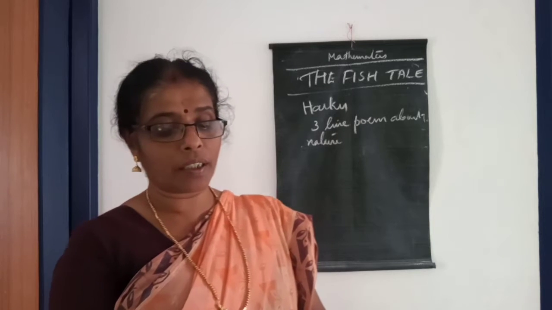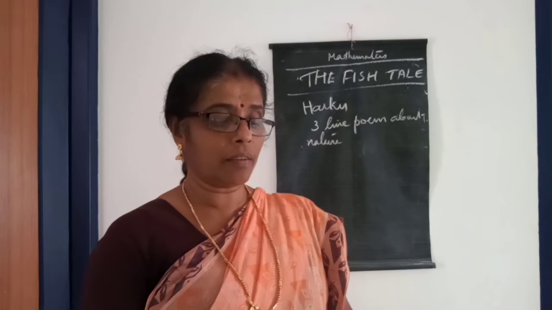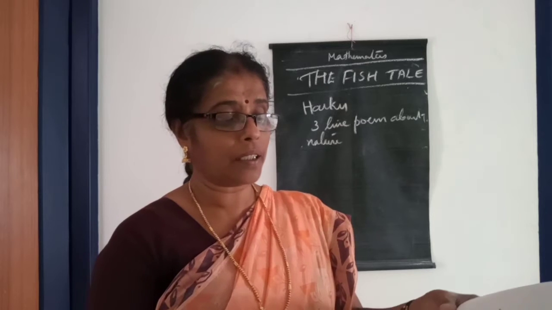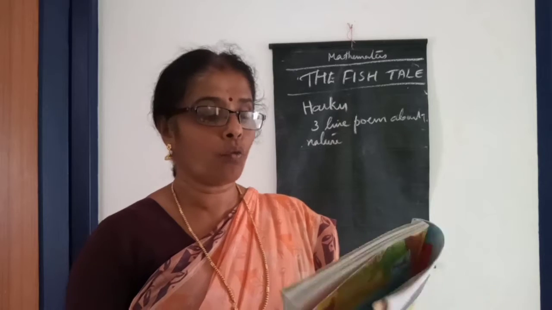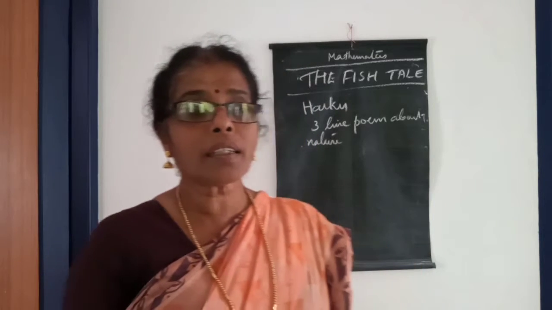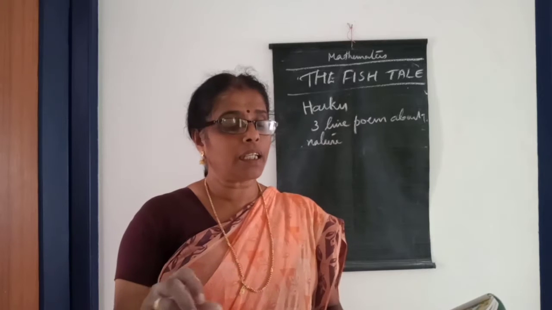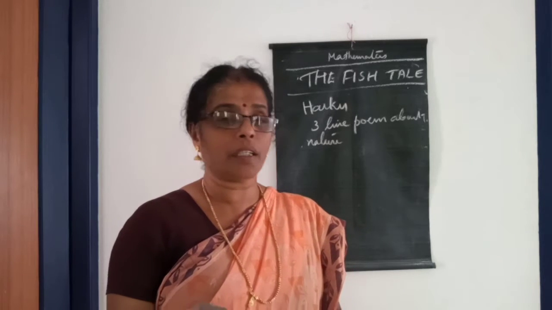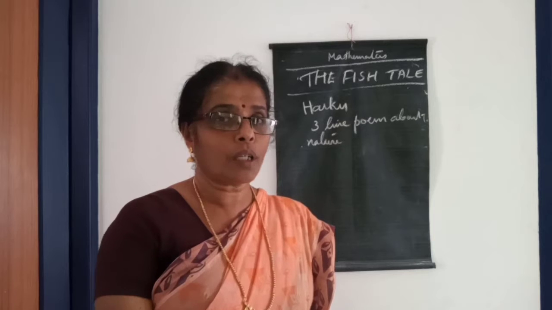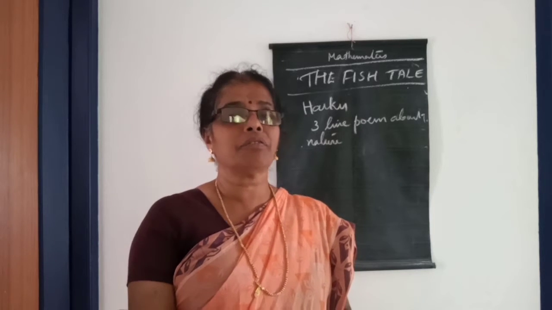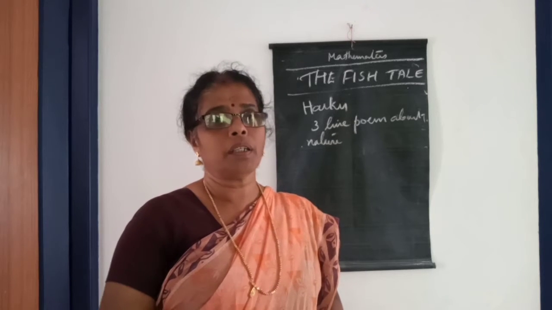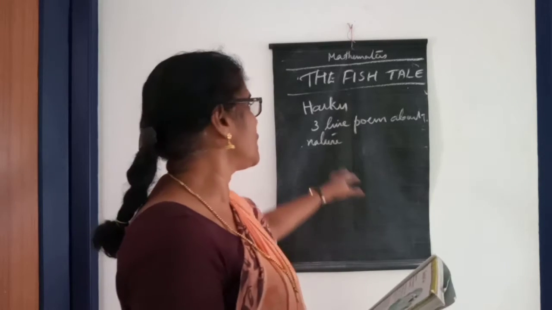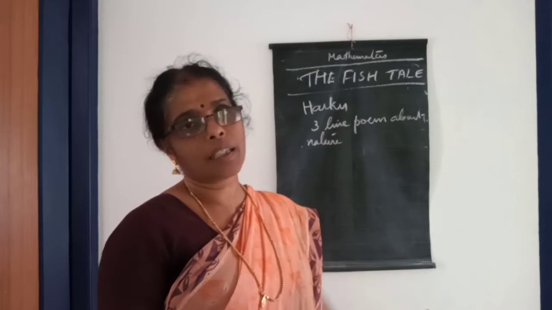What are they? One is: Deep under the sea, see the lovely colored fish swimming peacefully. If we look deeply into the sea, we can see the lovely colored fish. They are swimming peacefully. That is a 3-line poem. So this one is a haiku. Haiku is a Japanese word, and it is a 3-line poem.